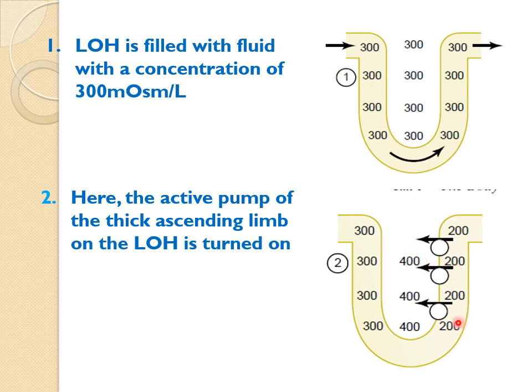You can say that from 300 milliosmoles per liter, the osmolarity will decrease to 200 because this limb is permeable to solute, so there is a loss of solute, but it is impermeable to water, so water remains here. By this mechanism, it creates a concentration gradient of around 200 milliosmoles per liter between the interstitium and the tubular fluid. So this is the first step.